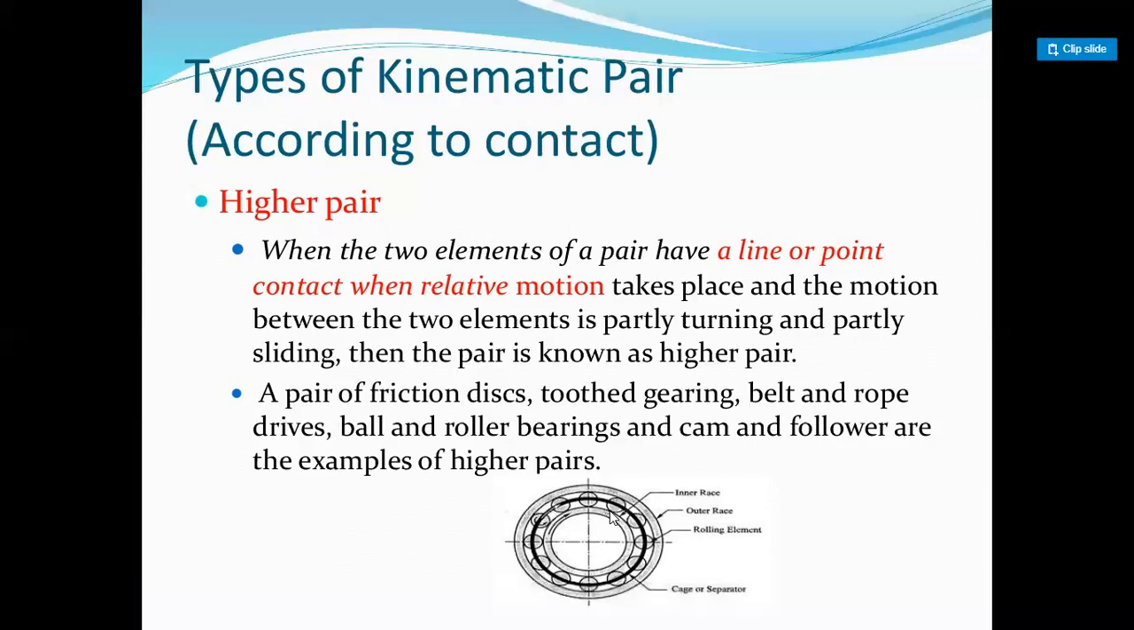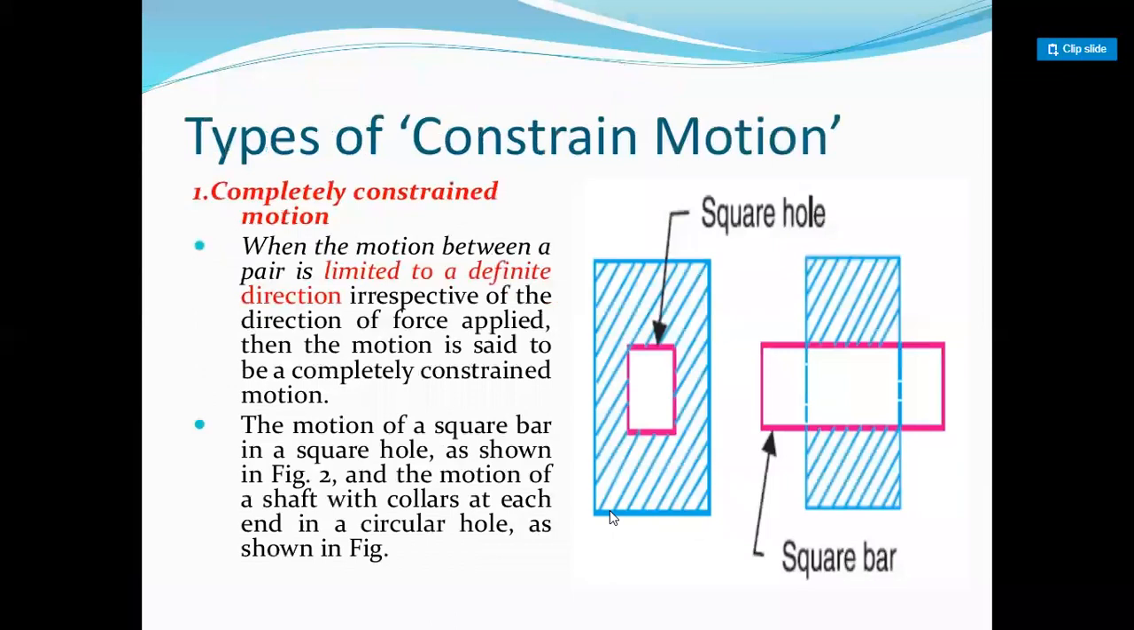So the link is called a higher pair. A pair of friction discs, tooth gears, belt and rope drives, or ball or roller bearings are examples of higher pairs. Now, the types of constrained motion. When the motion between the pair is limited to a definite direction, irrespective of the direction of force applied, then the motion is said to be completely constrained motion.